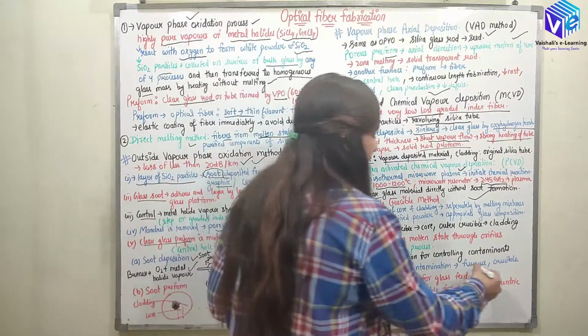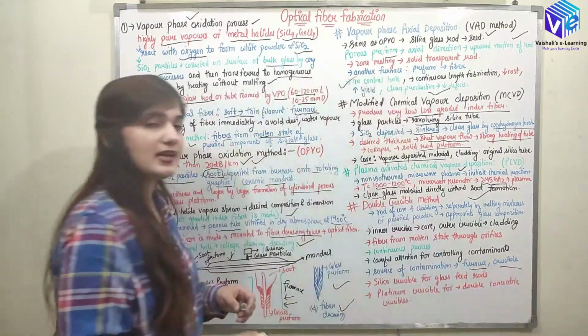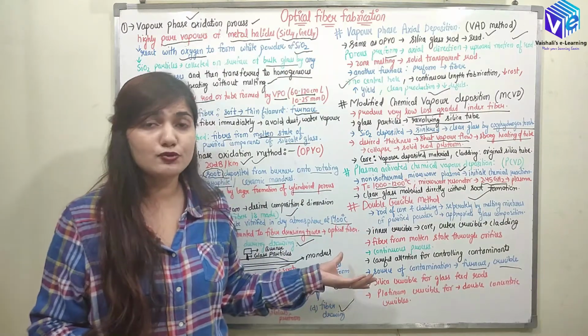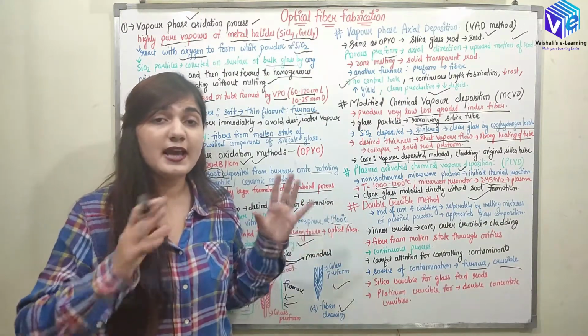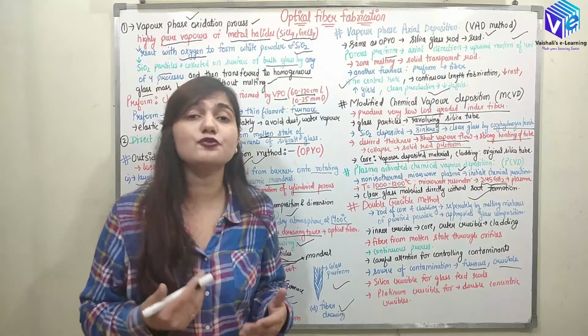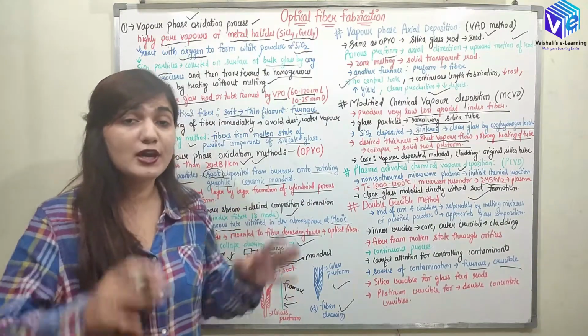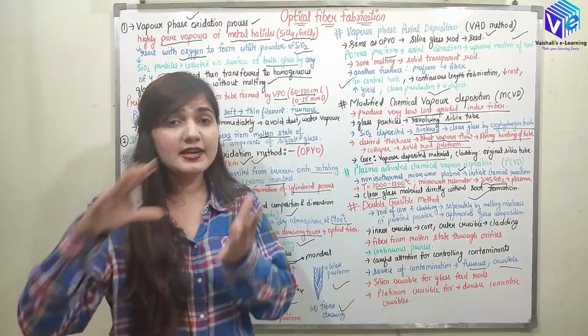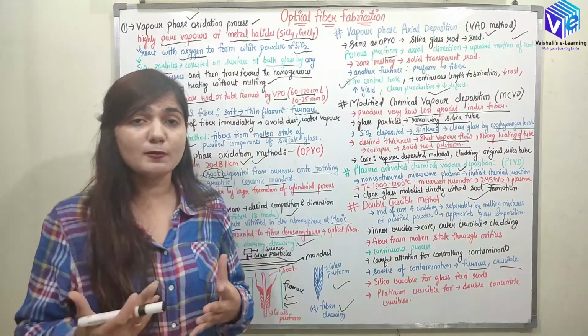The sources of contamination are the furnace as well as the crucible structure, because we are using silica or platinum crucibles, so some contaminants get deposited on the crucible itself, which we have to avoid. So first this structure is cleaned thoroughly and then it is used for the fabrication of the optical fiber.